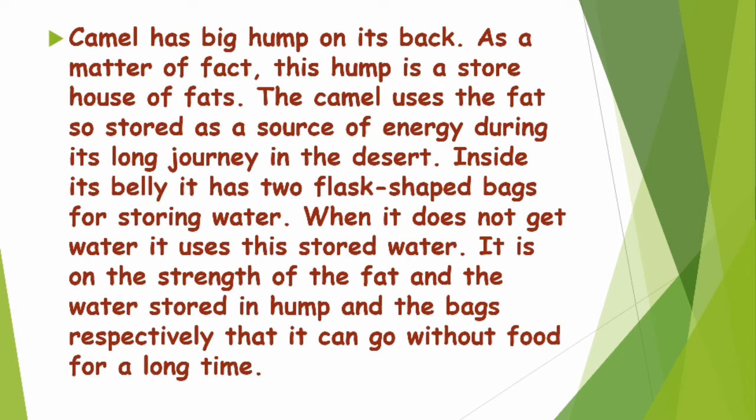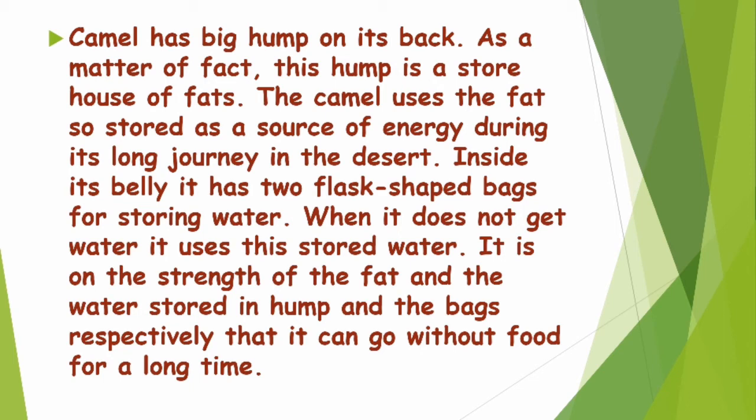Camel has big hump on its back. As a matter of fact, this hump is a storehouse of fats. The camel uses the fat so stored as a source of energy during its long journey in the desert. Inside its belly, it has 2 flask-shaped bags for storing water. When it does not get water, it uses this stored water. It is on the strength of the fat and water stored in hump and the bags respectively that it can go without food for a long time.